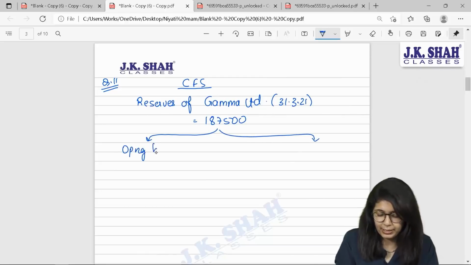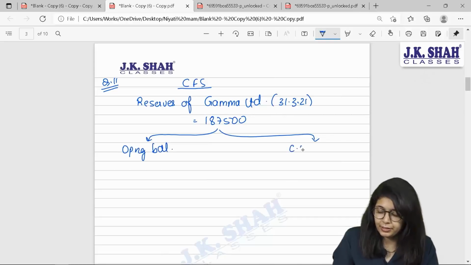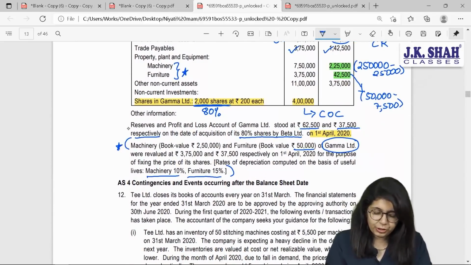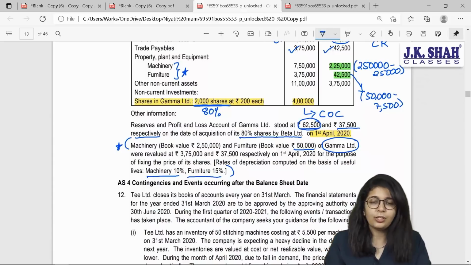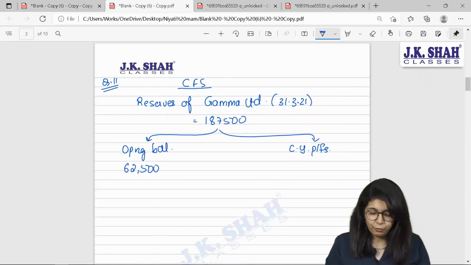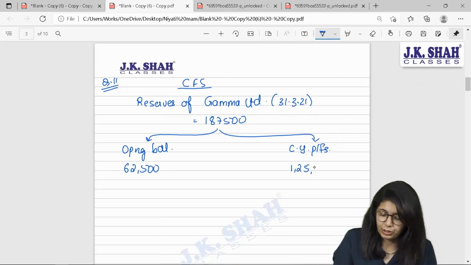That is the opening balance, and the remaining part will be earned during the year, the current year income or current year profits. It has been mentioned that reserves were 62,500 at the start of the year on 1st April 20. So what will be your balance of profits earned during the year? 1,87,500 minus 62,500 shall give you 1,25,000.